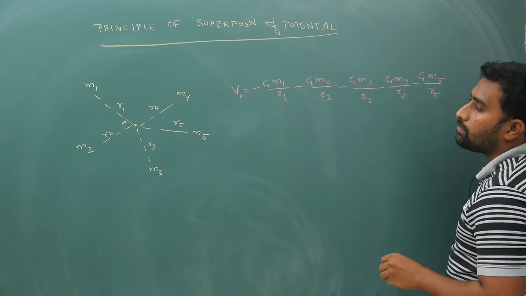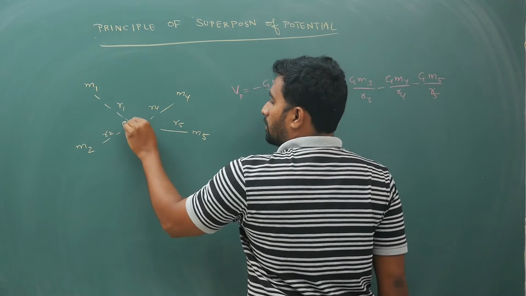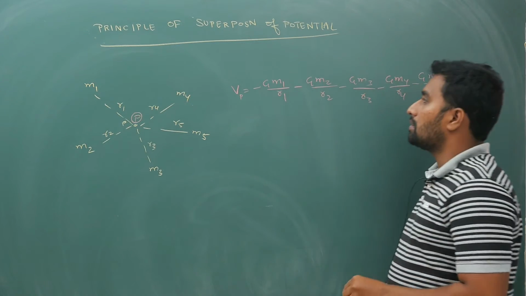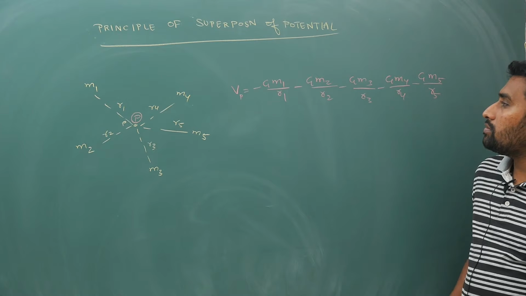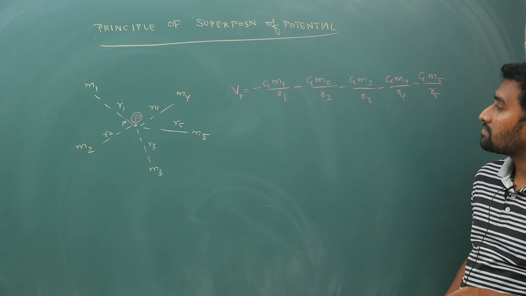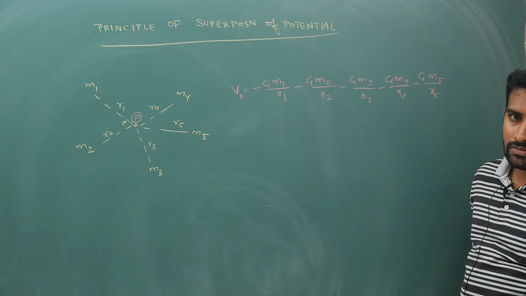So that is your potential at point P. This is your potential value.